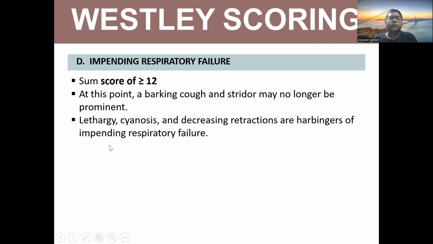Okay, so you all can see that the maximum score is 17 and the minimum is 0. So a score of more than or equal to 12: at this point, a barking cough and stridor may no longer be prominent. Lethargy, cyanosis, and decreasing retractions are harbingers of impending respiratory failure.